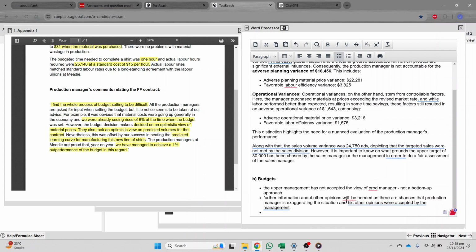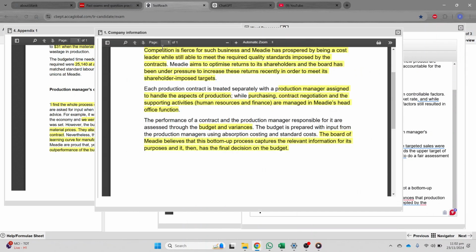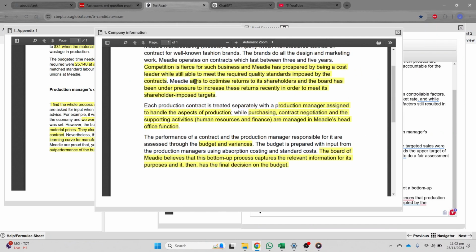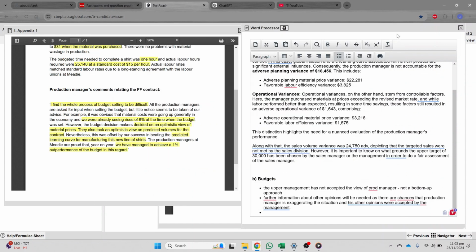I mean, this is something which we need to make sure, that this is not the only thing that is creating a problem in this case, right? What else can we write? Initially, it was written that the management aims to optimize return to its shareholders, and the board has been under pressure to increase these returns recently in order to meet shareholders' imposed targets, right? So this was another thing which would have been the reason why the budgets are so optimistic.